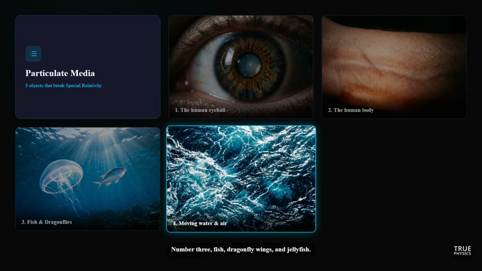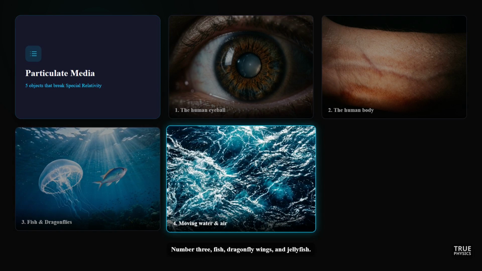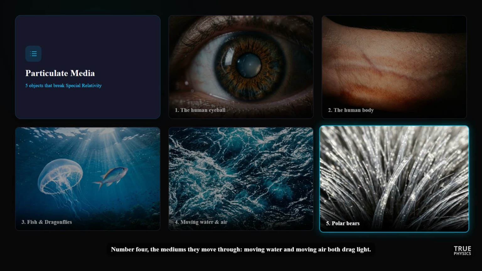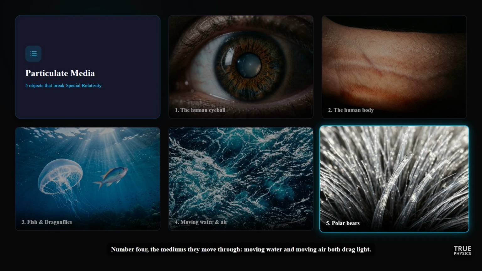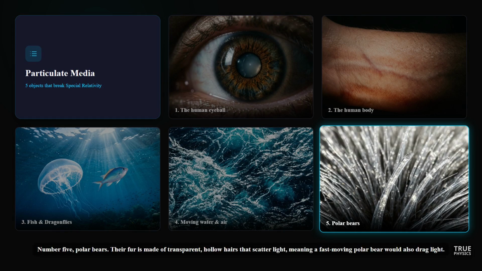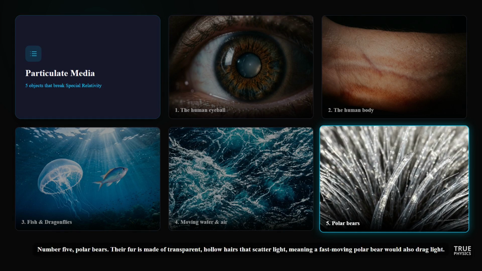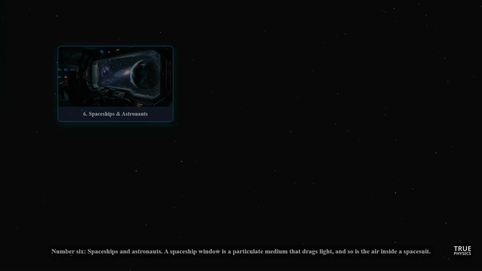Number 3. Fish, dragonfly wings, and jellyfish. Number 4. The mediums they move through. Moving water and moving air both drag light. Number 5. Polar bears. Their fur is made of transparent, hollow hairs that scatter light, meaning a fast-moving polar bear would also drag light.